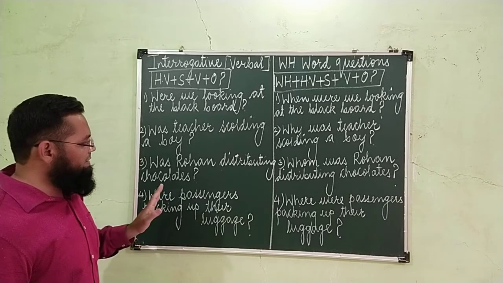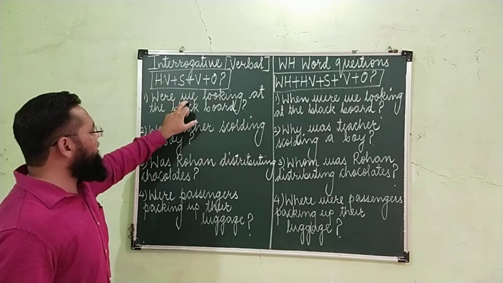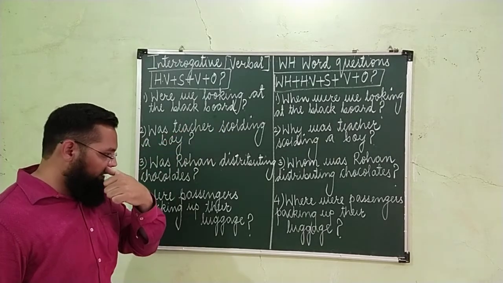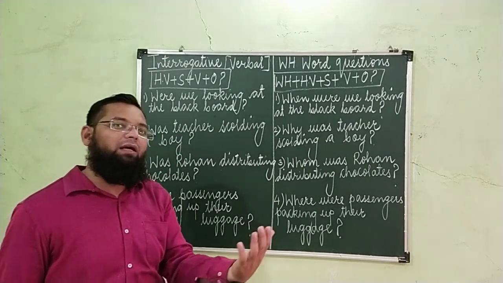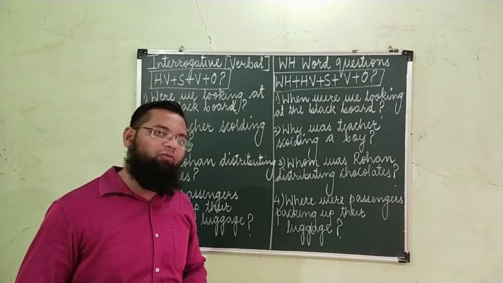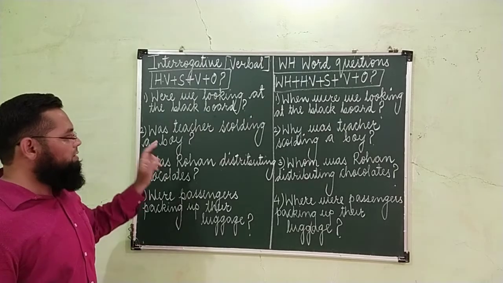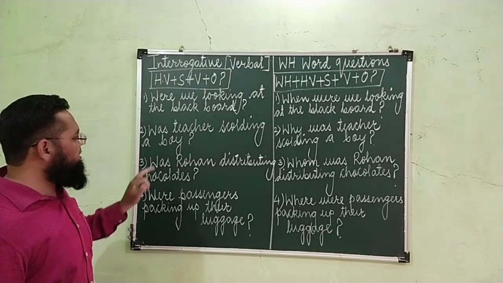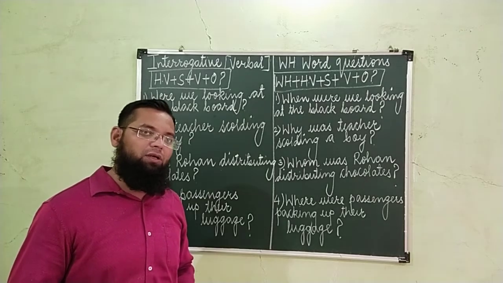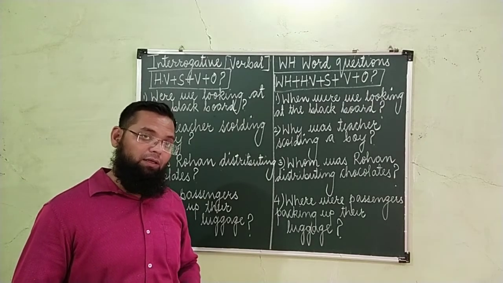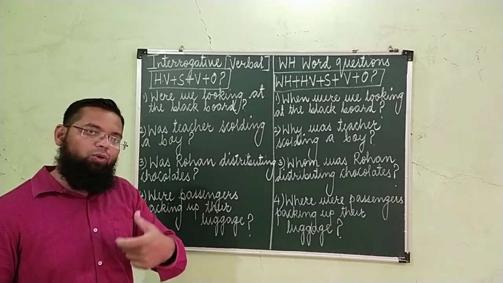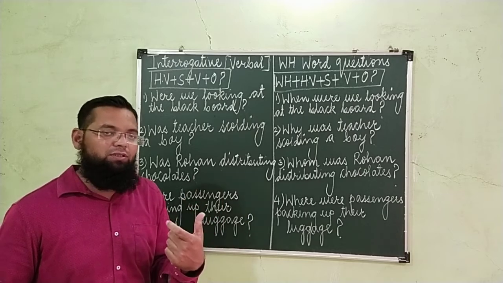Now let's have a look at these examples. Were we looking at the blackboard? इसका मतलब क्या होता है? क्या हम ब्लैकबोर्ड की तरफ देख रहे थे? It's a question. क्या हम ब्लैकबोर्ड की तरफ देख रहे थे? Second, was teacher scolding a boy? क्या उस्ताद और क्या टीचर बच्चे को डांट रहे थे? It is also in the form of continuation. You are asking a question, but this question is in the form of continuation.